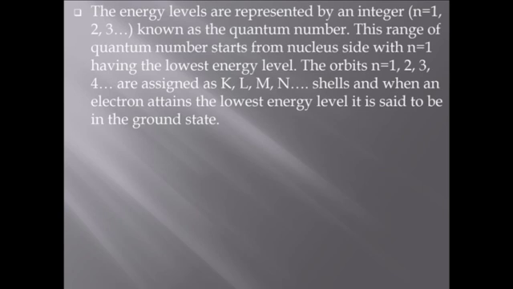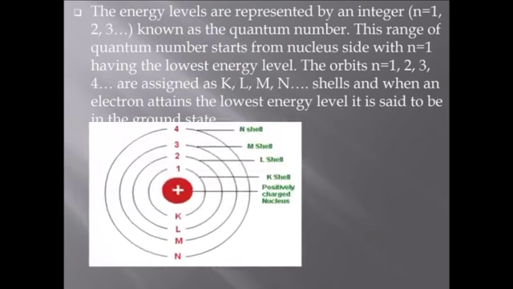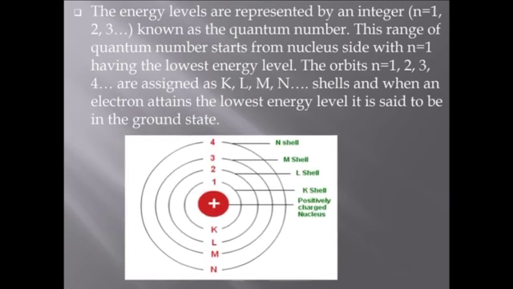The energy levels are represented by an integer known as the quantum number. The quantum number starts from the nucleus side with n equal to 1, which has the lowest energy level, and the orbits n equal to 1, 2, 3, 4 are assigned as K, L, M, N shells. When an electron attains the lowest energy level, it is said to be in the ground state. This is the model: n equal to 1 is known as the K shell, n equal to 2 is the L shell, n equal to 3 is the M shell, n equal to 4 is the N shell, and the center one is the positively charged nucleus.